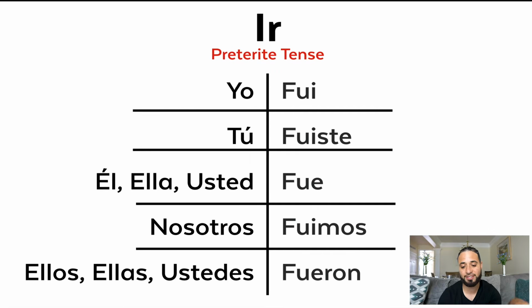Now the preterite tense, I went, yo fui, you went, tú fuiste, él, ella, usted fue, nosotros fuimos, ellos, ellas, ustedes fueron. Now remember, this preterite tense is the same as the ser preterite tense. So don't get those two mixed up. You would say I was, yo fui, and you would say I went, yo fui. So it would be the same thing. It can get confusing at times, but you just got to learn when to use each one.